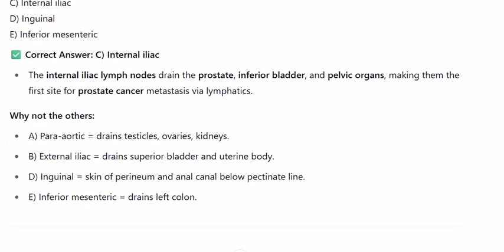A. Para-aortic drains testicles, ovaries, kidneys. B. External iliac drains superior bladder and uterine body. D. Inguinal, skin of perineum and anal canal below pectinate line. E. Inferior mesenteric drains left colon.